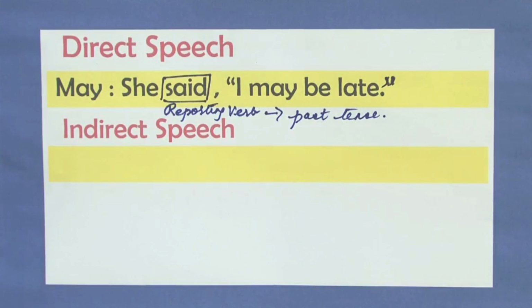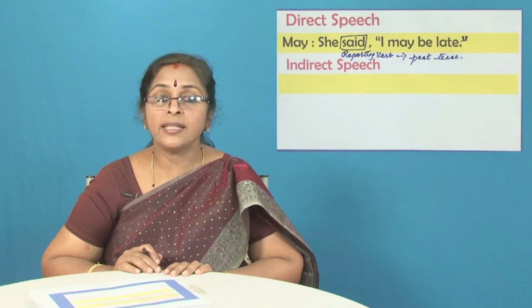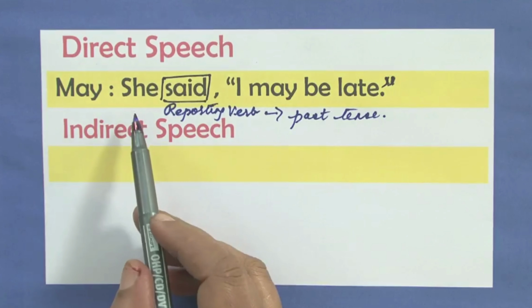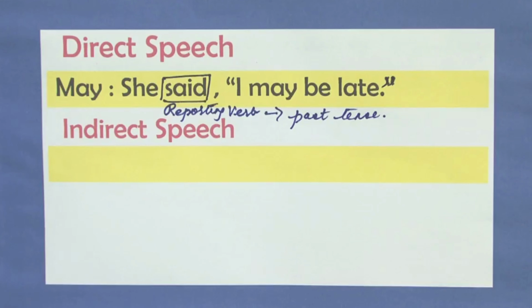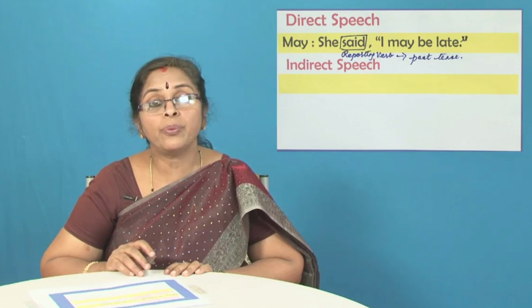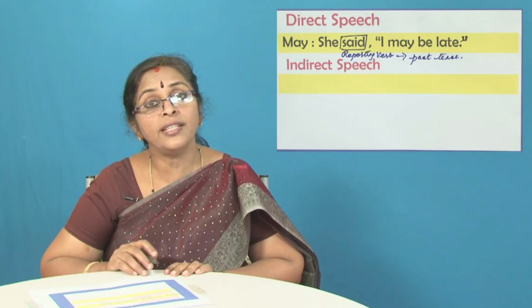So she said that, I will change to she. Why will I change to she? Because here it is very clearly given as she said. So therefore I will change to she. If it is he said, then I would change to he. Since it is she said, I will change to the word she.